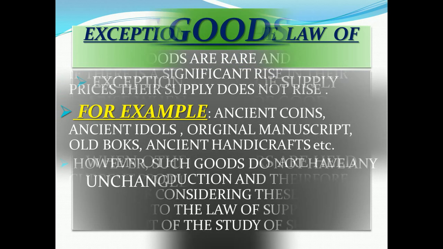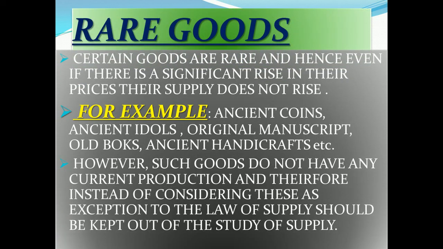Here are some examples for that: rare goods. Certain goods are rare, and hence even if there is a significant rise in their price, their supply does not rise. For example, ancient coins, ancient idols, original manuscripts, old books. With these, if the price increases, supply does not expand, and if the price decreases, supply does not contract.